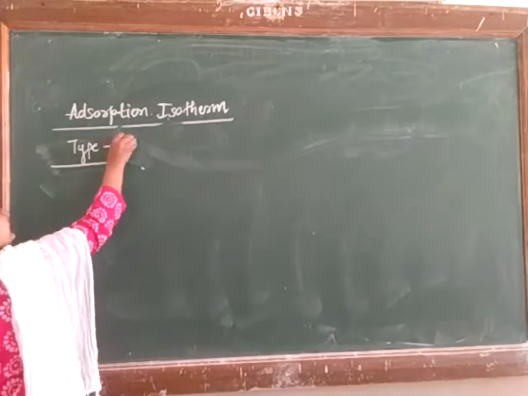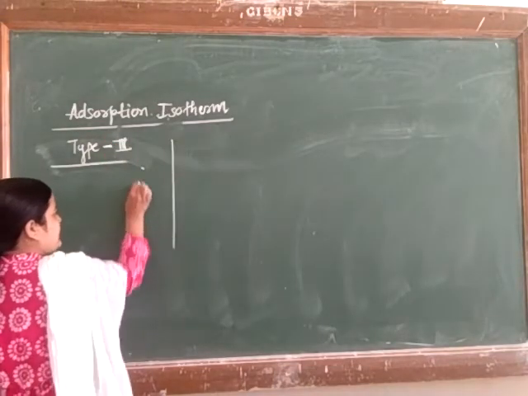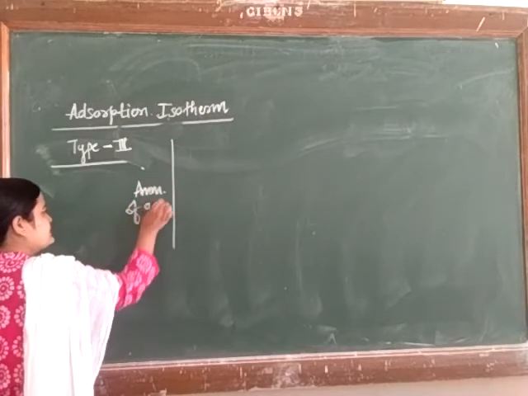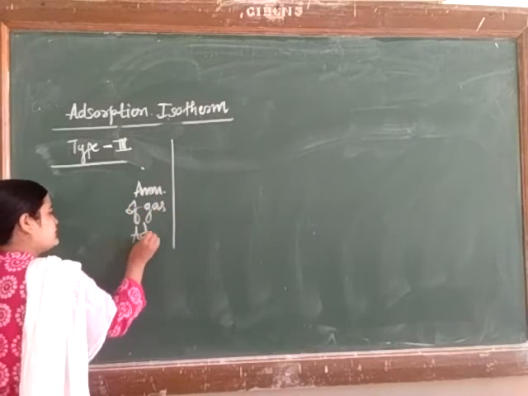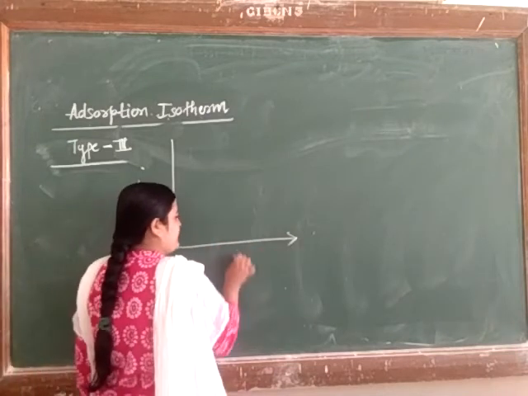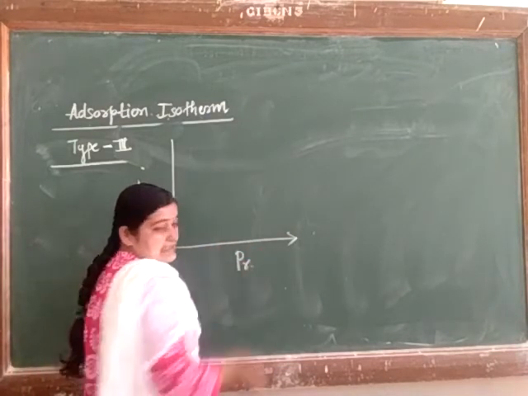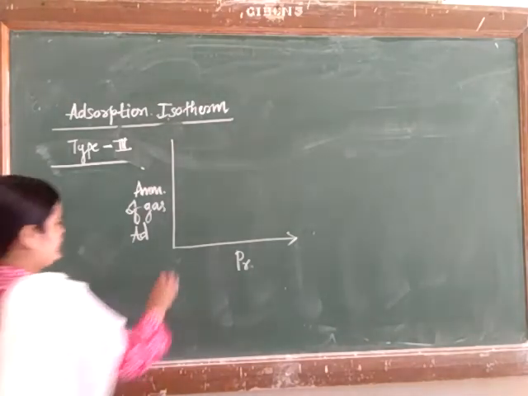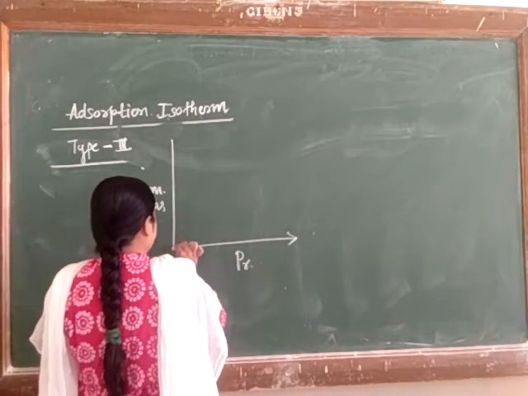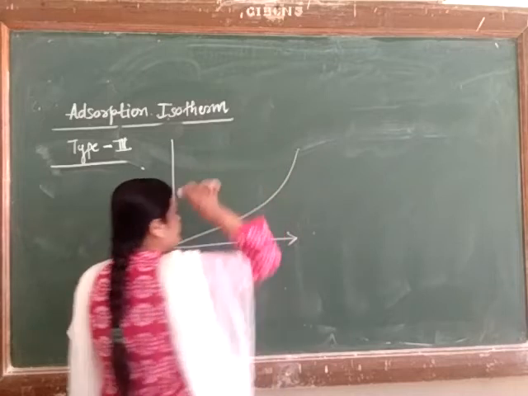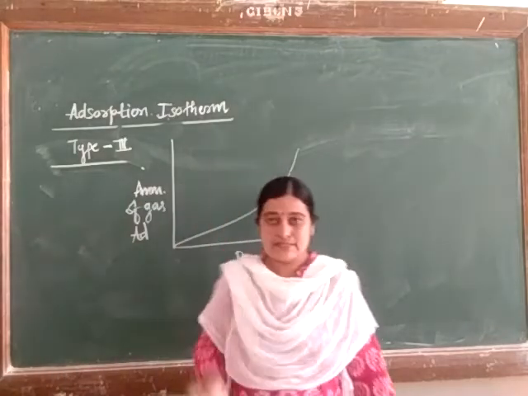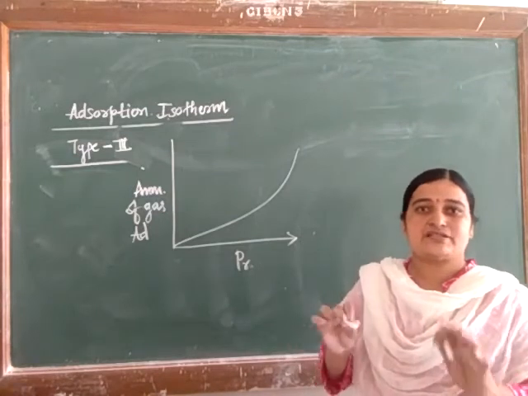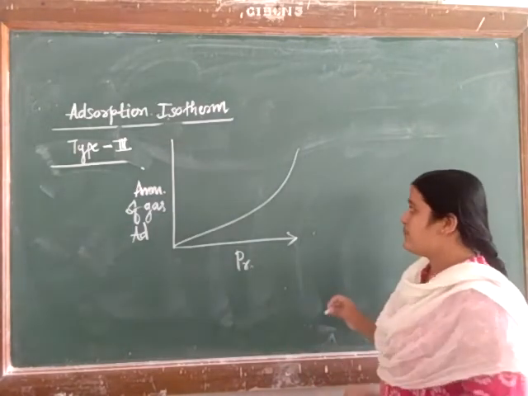Here again the amount of gas adsorbed versus pressure at a constant temperature. Okay. Type 3, the nature of the graph is just like this. In this particular case, in type 3, there is no formation of a monomolecular layer as well as a transition point. Here what will happen?